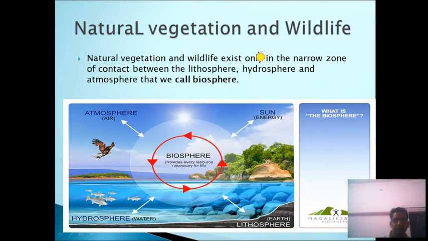Next is natural vegetation and wildlife. So what is natural vegetation? When the vegetation grows without human interference it is called natural vegetation. So natural vegetation and wildlife exist only in the narrow zone of contact between lithosphere, lithosphere means land area, and hydrosphere and atmosphere. So as you can see in this, that we call biosphere.